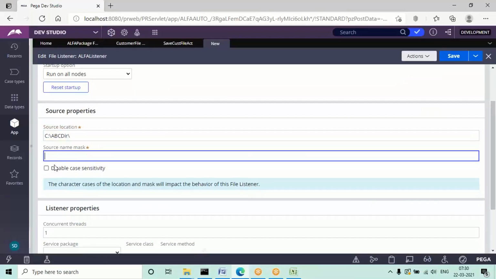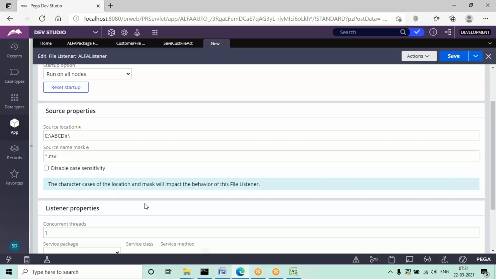And in the source name, give the files you are reading. Give something like star.csv. That star means it is going to read all the records from this CSV file.